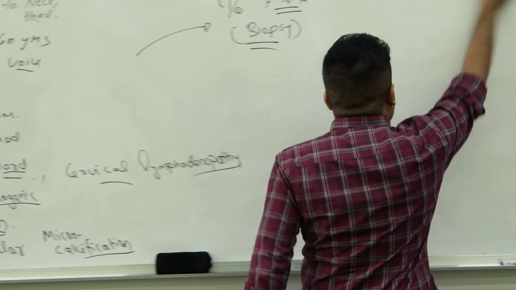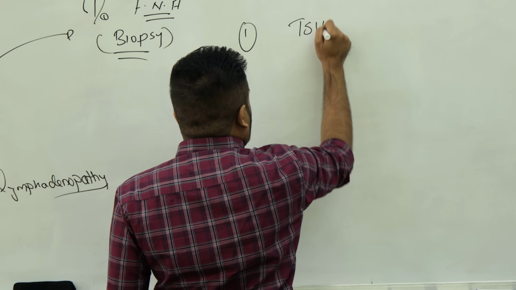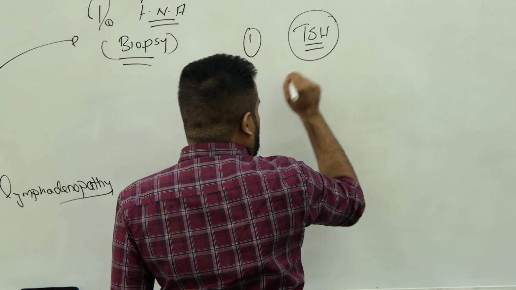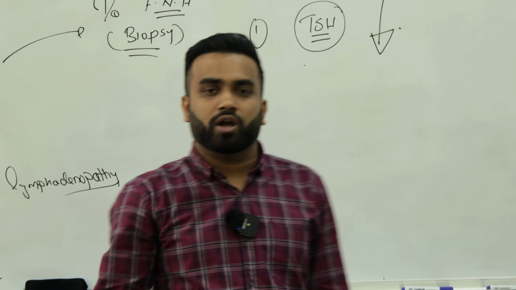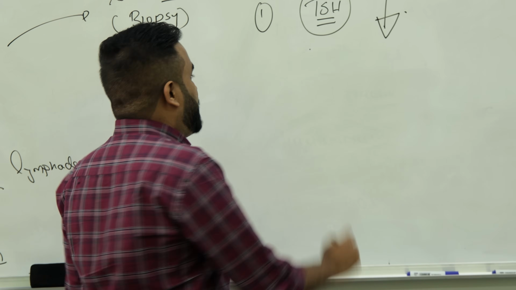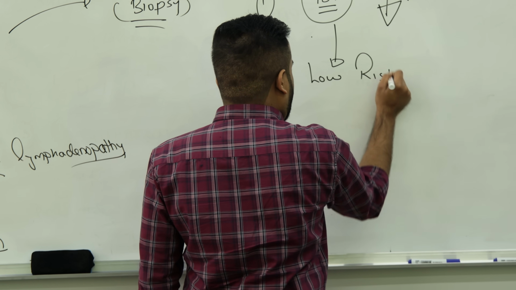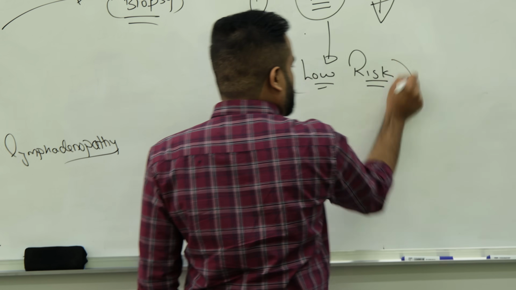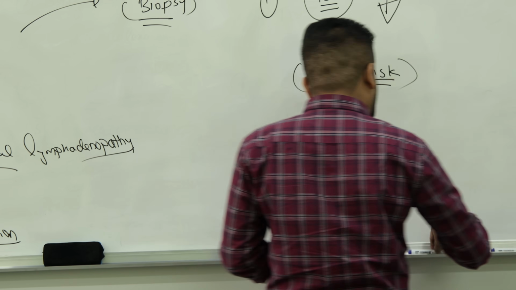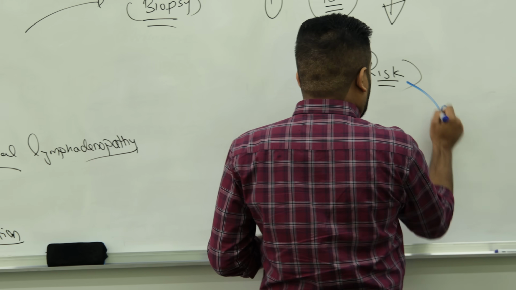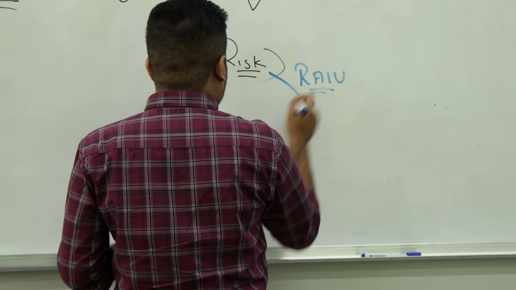First thing you can do, if the patient comes to the clinic, is check the TSH level. If the TSH level is low, that means the patient is at low risk. He has low risk for cancer. What do you do now? You are not that much suspecting cancer in them. You do a radioactive iodine uptake scan.